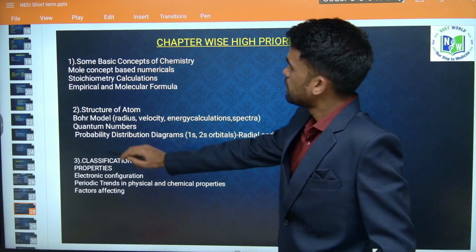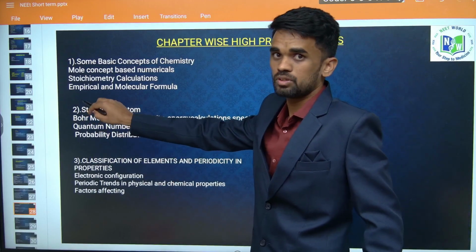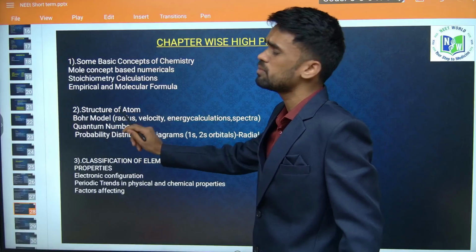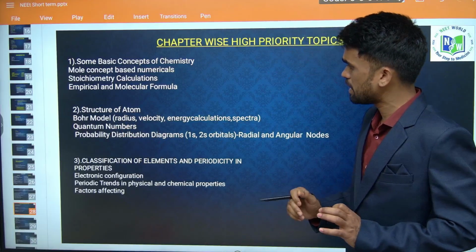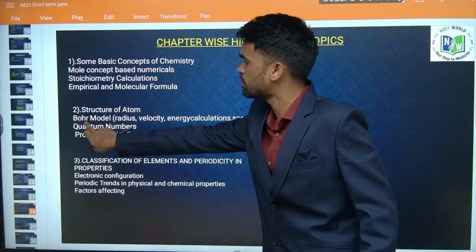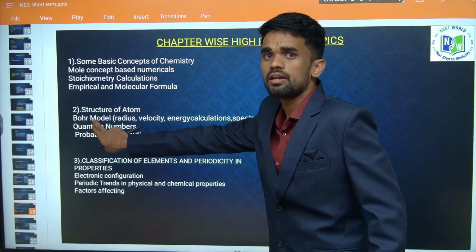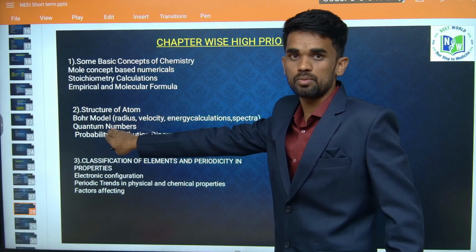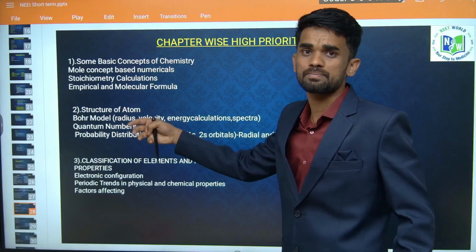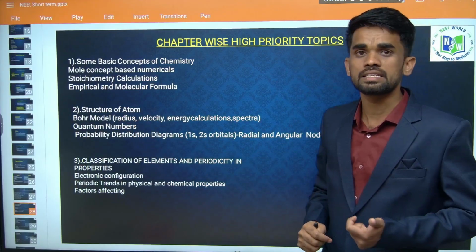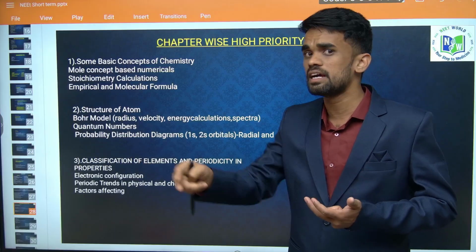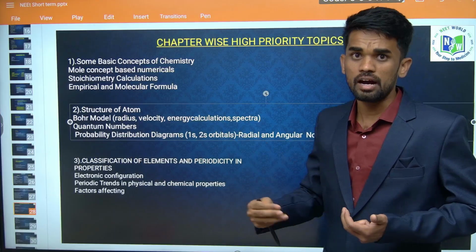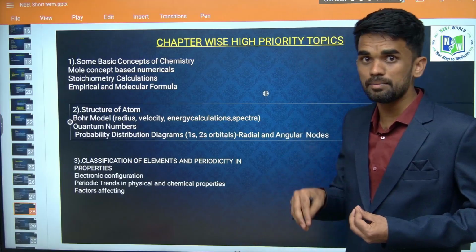Then next, we have structure of atom. Okay, so here in structure of atom, mostly we may expect questions completely from the Bohr model, numericals based on the Bohr model, or theory from the Bohr model. So what numericals may we expect? Calculating radius, velocity, energy and energy difference. And the next what we have? Spectra, hydrogen spectra, and what are the limitations we have?